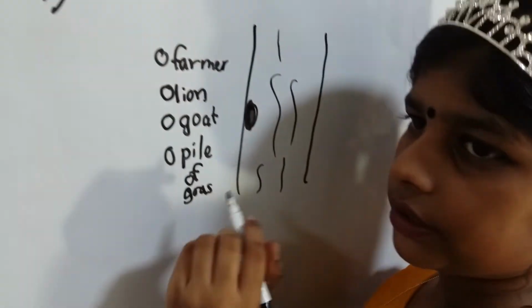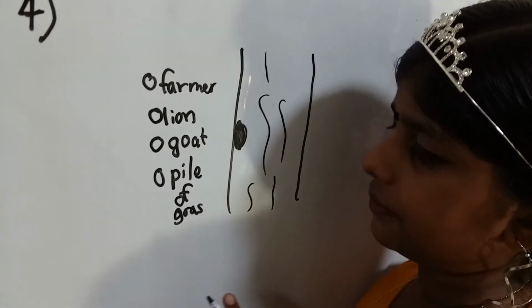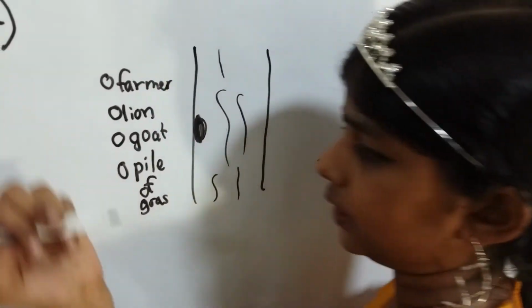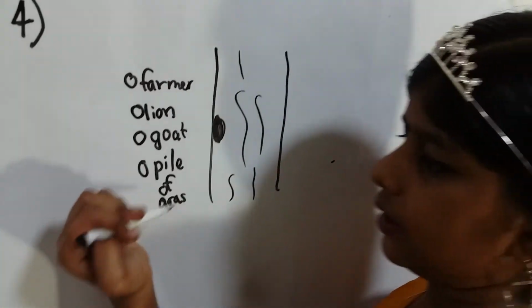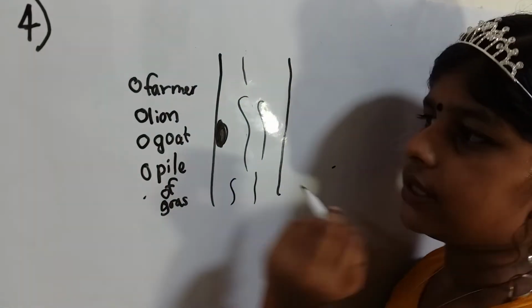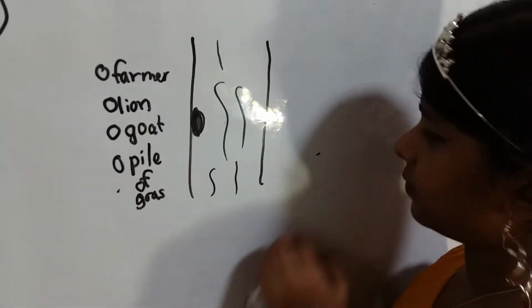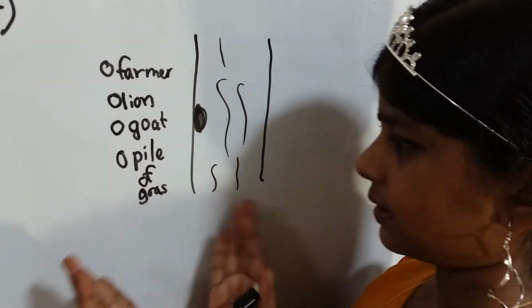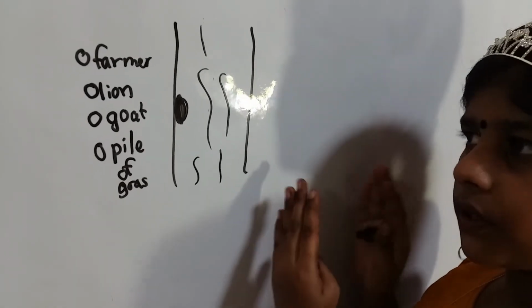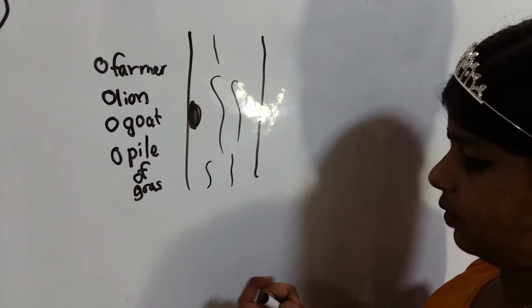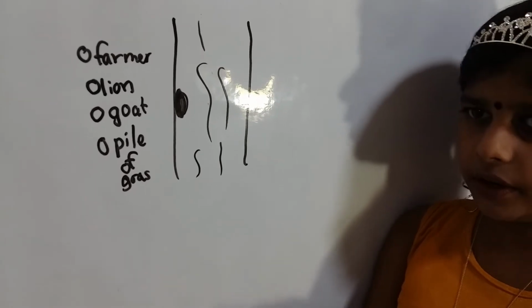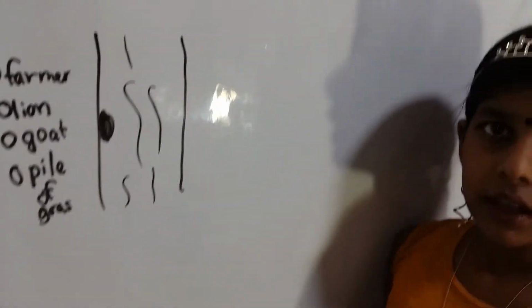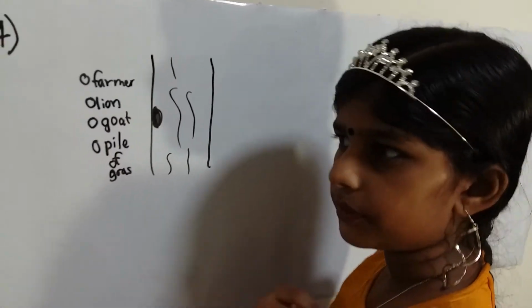However, the lion and goat will not run away, note that. And also, if the lion is brought here, then the goat will eat the pile of grass. And if the pile of grass is brought here, the lion will eat the goat. So, the question is, how will he bring all the 3 things back to the other side of the river? That is the riddle. You may pause this video to have some time to think about this question. Okay, have you thought about it? Okay, now we will move on to the answer.